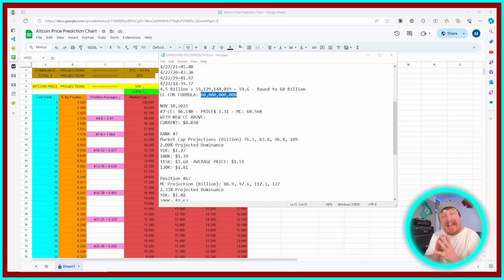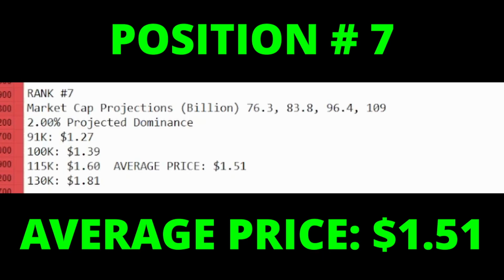Now, because I think the absolute ceiling for XRP this bull run is position number 4, because I don't believe it's going to pass Bitcoin or Ethereum, obviously, and then I think Tether will stay ahead of it, I've gone ahead and did projections for position number 7, of course, in case it remains where it's at, position number 6, in case it's able to climb a spot, and then projections for position number 4. Now, if it were to remain in position number 7, we already discussed the $1.27 price. There's a $1.39, $1.60, $1.81 at 130K Bitcoin.